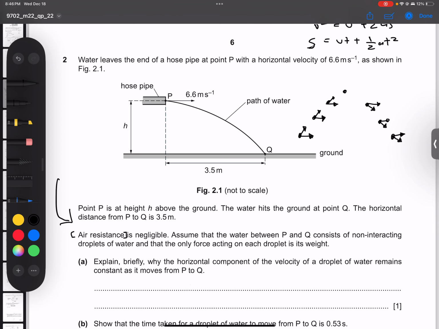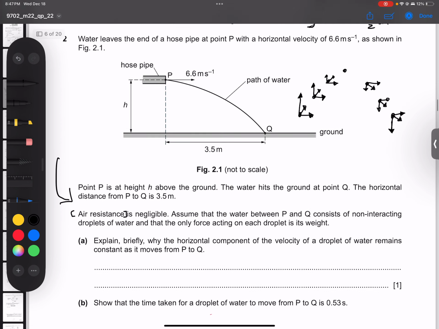Vertically, it is launched with the initial velocity, giving it a large upward component, which slowly decreases, becoming zero at its peak and then acting downwards. This is due to gravity, the acceleration due to gravity.